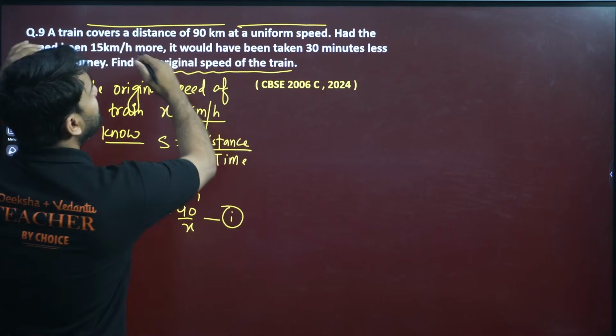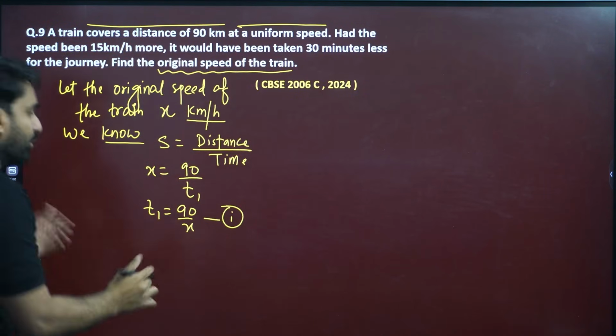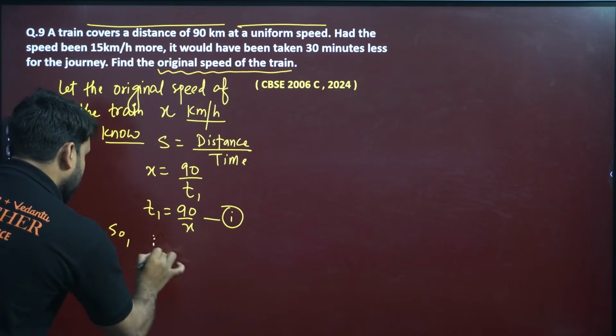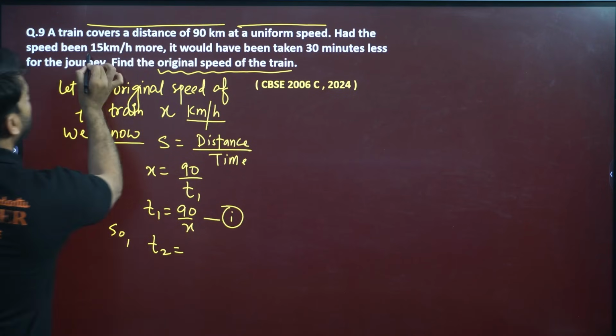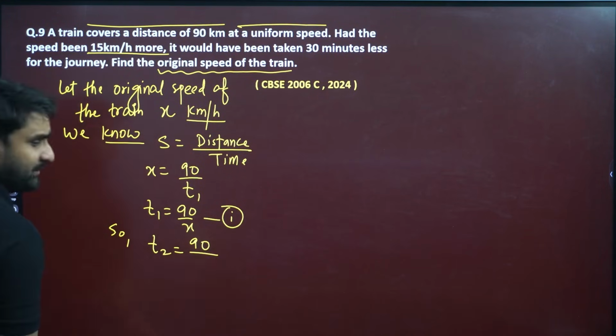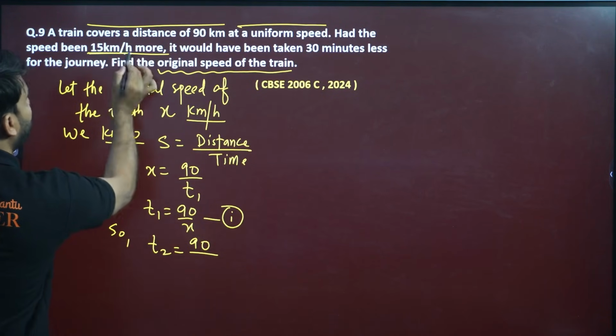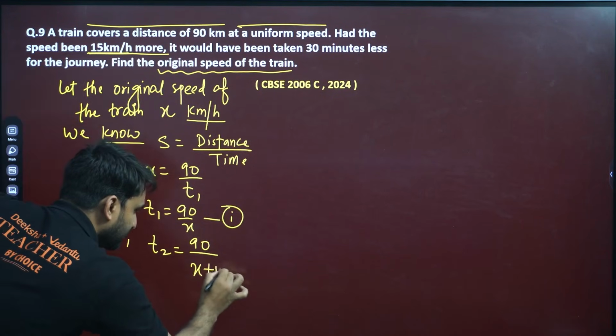Now take the second condition, when the speed is increased by 15 km per hour. T2 will be the time taken when the speed is increased. So T2 can be written as 90 by x plus 15.